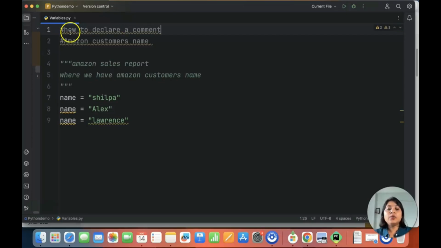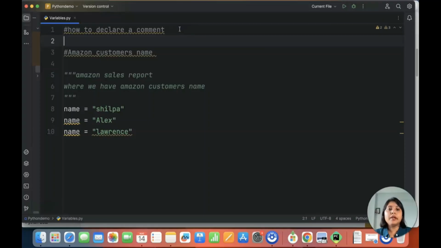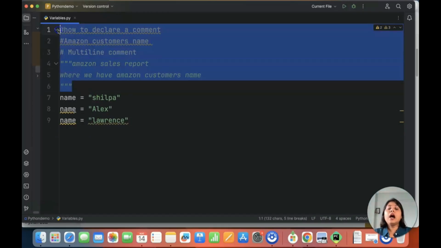This is the way you declare a comment, either using a hashtag or using three quotation marks if it's a multi-line comment. I will put here multi-line comment. Okay, so now you understand how to put a comment and a multi-line comment.